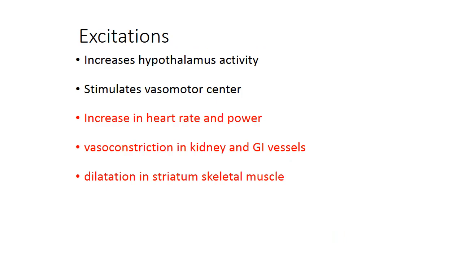In some situations, such as emotions and feelings like excitement, hypothalamus activity increases. The vasomotor center activates. Heart rate and power increase. Vasoconstriction in kidney and GI vessels is seen.